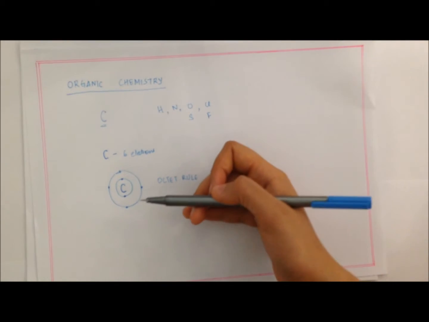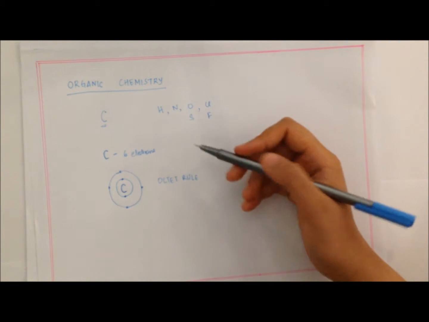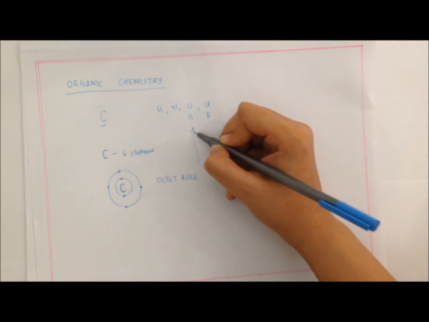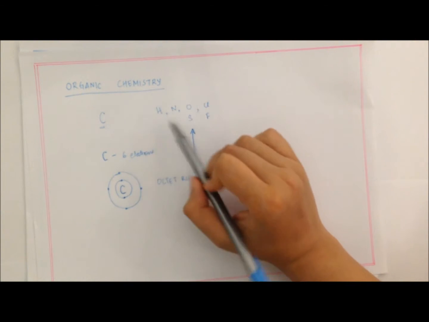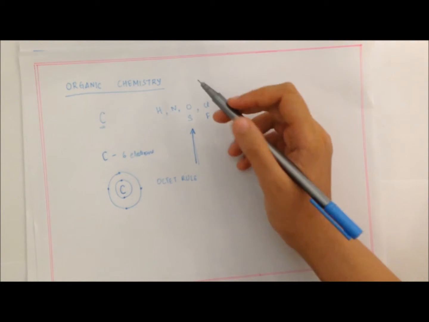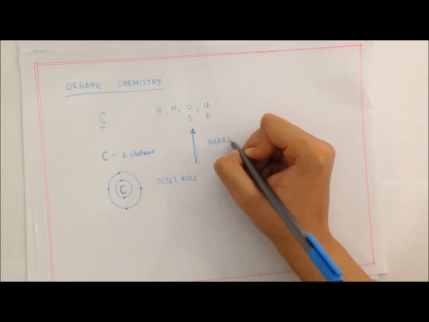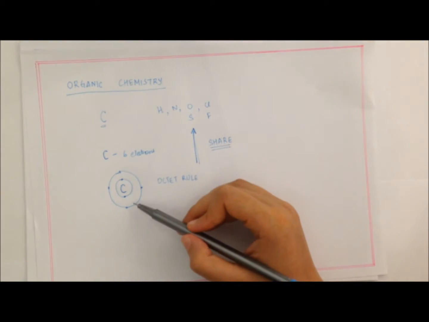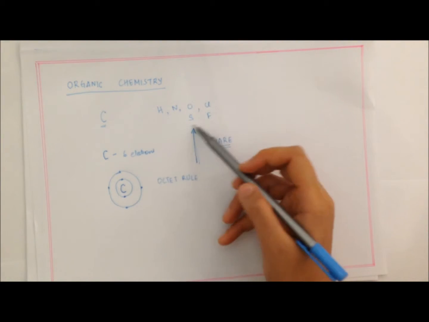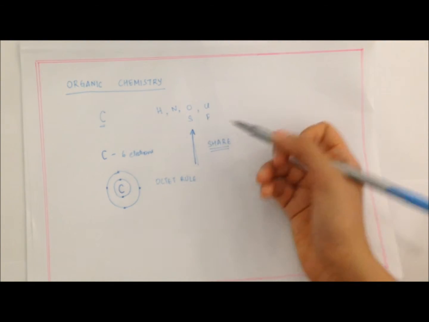What do we do when we need something and we don't have it? The first thing is we can probably ask our friends. So carbon asks its friends, which are all of these, and sometimes they are able to share electrons. Carbon is able to share electrons with perhaps one of these or a few of these.